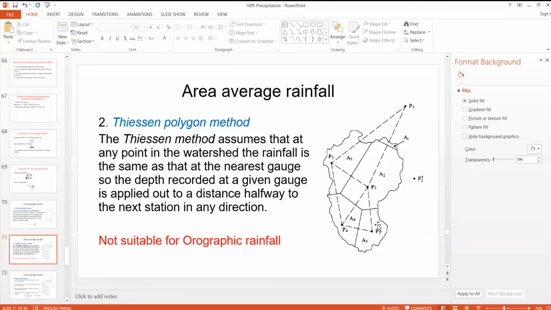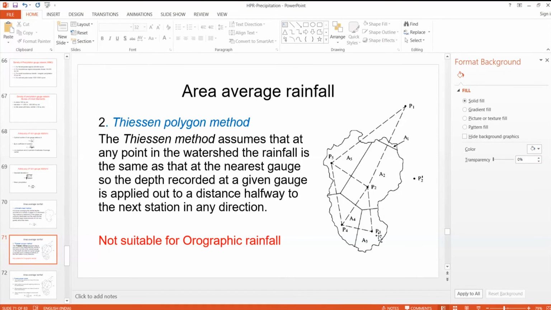Similarly, between stations P2 and P3, from this midpoint towards this side, the rainfall at any point is taken as P2, but from this bisecting line, rainfall at any point along this line is taken as P3.